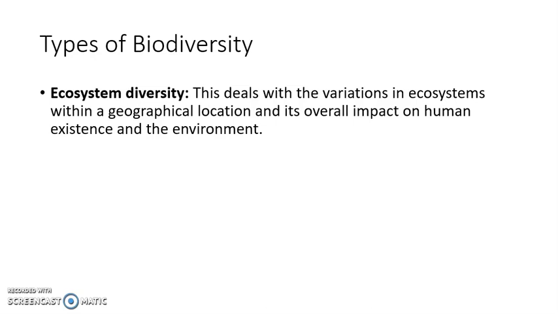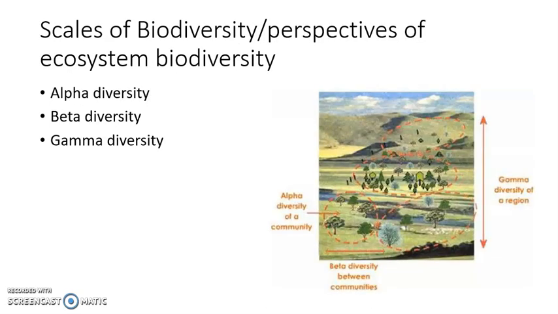So this is the ecosystem diversity, which deals with the differences in the ecosystems in one geographical location. Then there are some other types of biodiversity as well. These are also known as the scales of biodiversity, and sometimes these are said to be perspectives of ecosystem biodiversity. Sometimes they are taken as the subtypes of the ecosystem biodiversity. But these are basically the measurements of the diversity on the basis of geographical location.